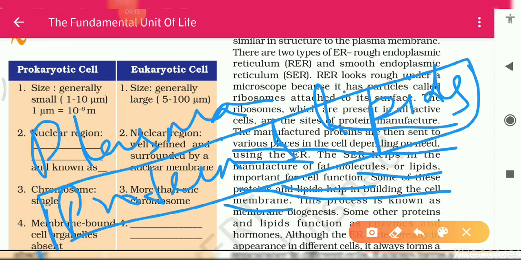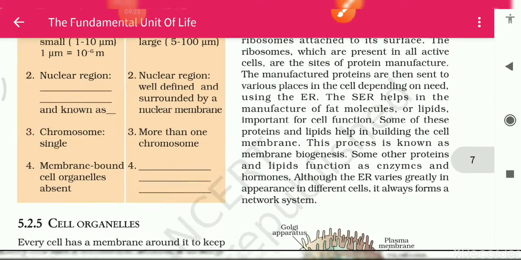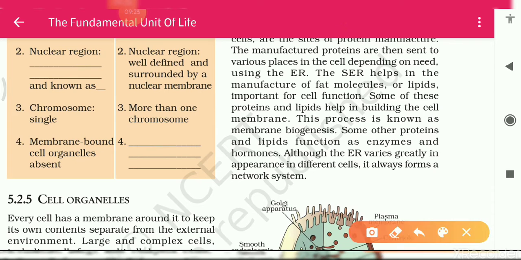In this way we can say that the endoplasmic reticulum helps in the formation or manufacture of the plasma membrane also. That's why it is called membrane biogenesis. This process is known as membrane biogenesis because the proteins and lipids help in building the cell membrane.